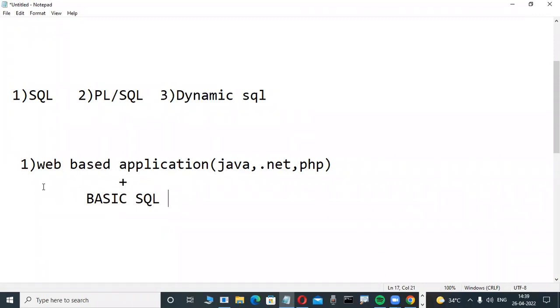Suppose Java, .NET, Python programmers attend an interview. The interviewer asks: write a query to display the nth salary employee, write a query to delete duplicate rows from a table, write a query to display the second highest salary employee. Why do they ask? Minimum knowledge is required, because understanding data, in parameter, out parameter, passing and returning values from the front end to the database, so much knowledge is required. That's why basic SQL knowledge plus PL SQL procedures concepts are there.